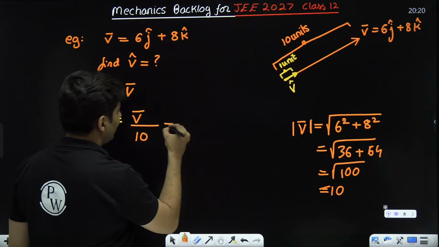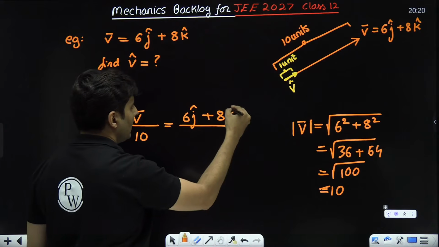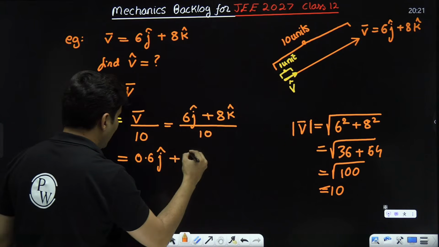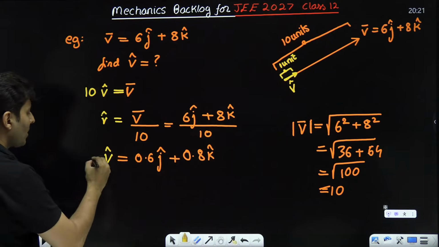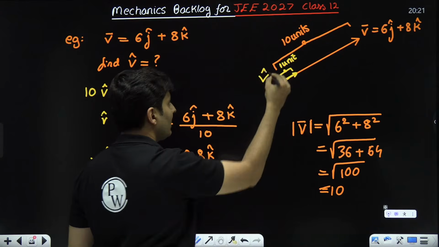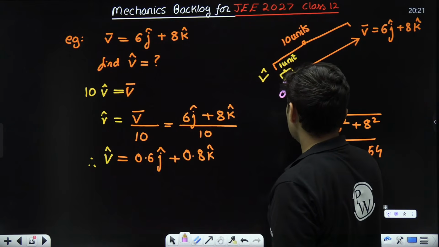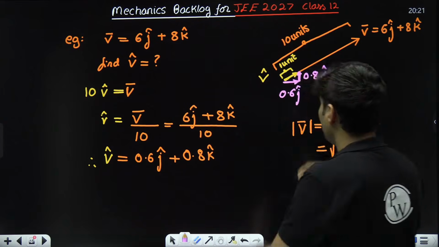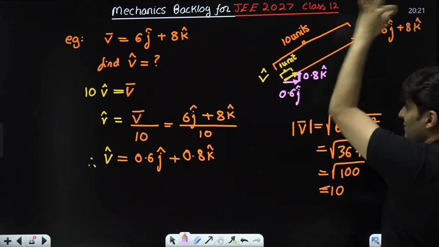So wait a minute, I already know what v bar is. It is 6 j cap and 8 k cap, and this whole thing divided by 10. That means it is 0.6 j cap and 0.8 k cap. This is my v cap. Observe, if I go 0.6 units in j cap direction and 0.8 units in k cap direction, I will get a vector whose magnitude is 1 and the direction is same as my original vector.